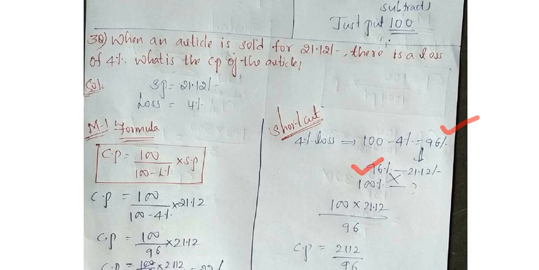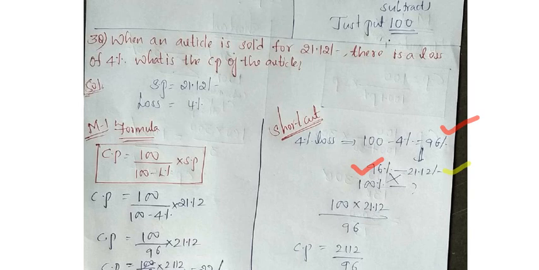If they gave profit, we do addition, and loss means subtraction. So 100% means how much? Do cross multiplication again: 100 into 21.12 by 96. If I move this decimal downwards, 21.12 by 100, the 100 gets cancelled. 2112 by 96 is equal to 22 rupees.